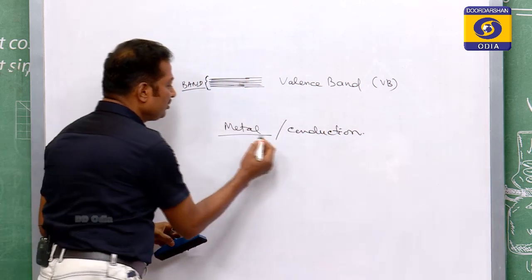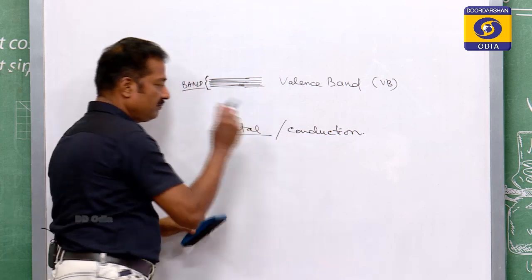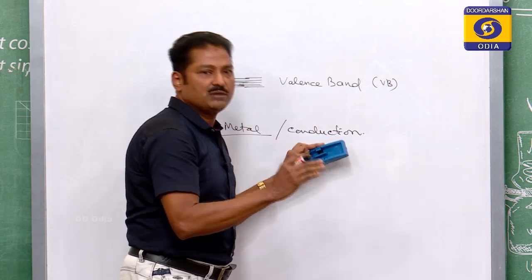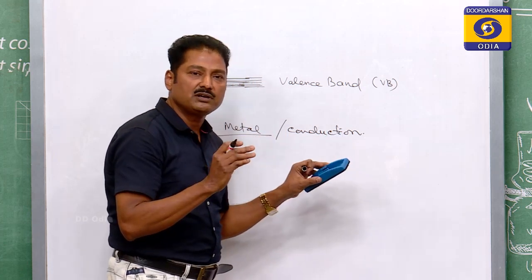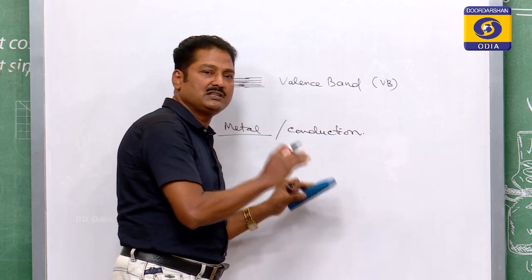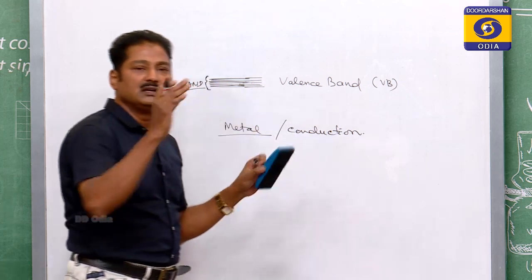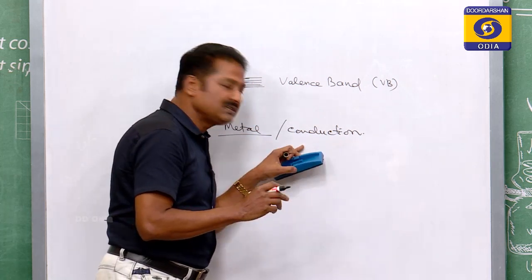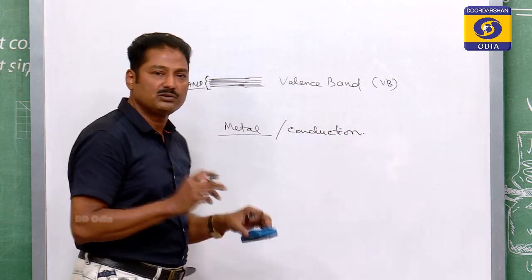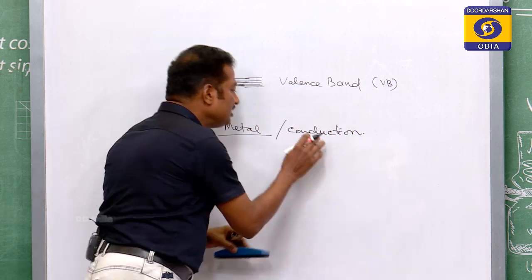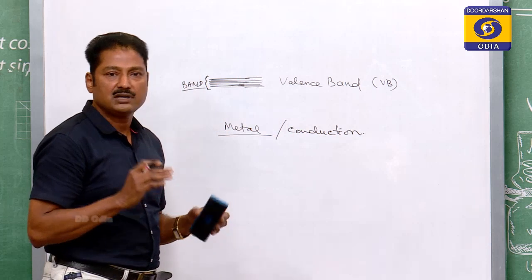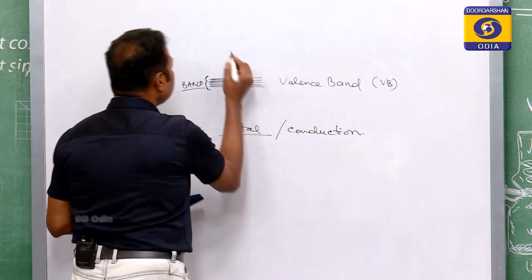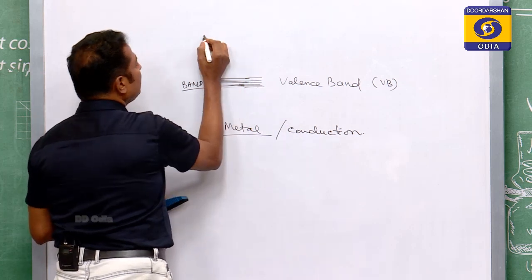So my point is that when the valence electron gets some energy, even at room temperature, this heat is sufficient to detach the valence electron in a metal, and now the metal gets some conducting electrons. So, metal can conduct. Now, these conduction electrons will certainly have more energy than the valence electrons, but this energy will be something more.